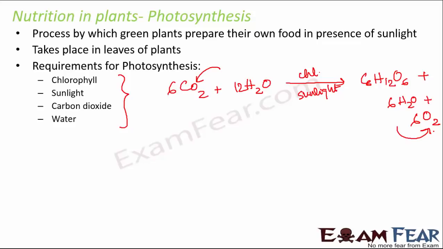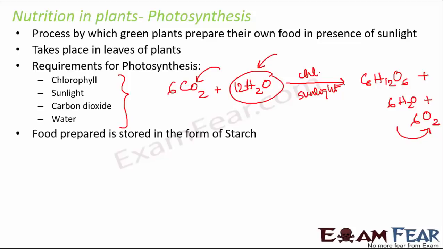And how do they get water? From where do they get water? Water is taken up from the soil. The plants take water from the soil, and the food that is prepared in the form of starch is stored in the plants and is used up as and when required. So that's the process of photosynthesis.